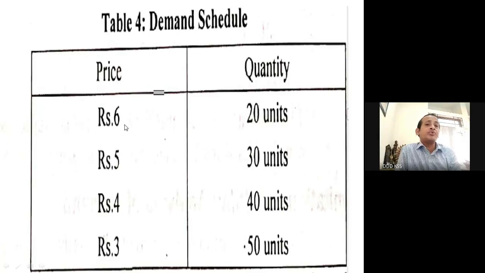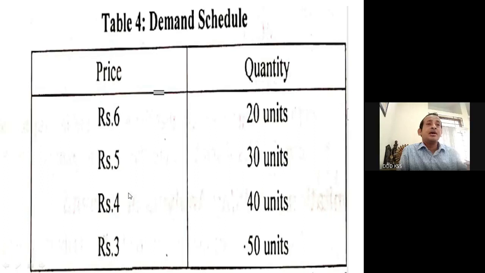What we are noticing here is, as the price is decreasing, quantity demanded increases. Like at ₹3, quantity demanded is 50 units. At ₹4, quantity demanded is 40 units. So as the price increases, quantity demanded decreases. If we start with 3, quantity demanded is 50. If price increases by 1, at ₹4, quantity demanded will reduce to 40 units.